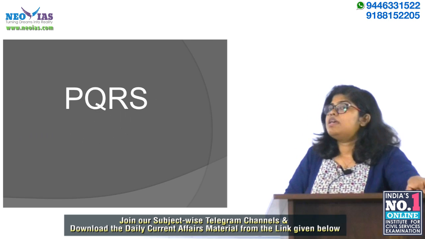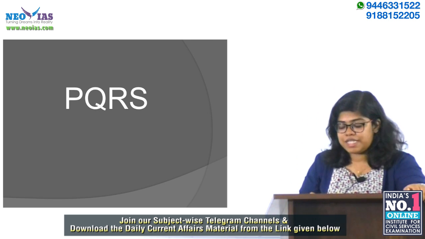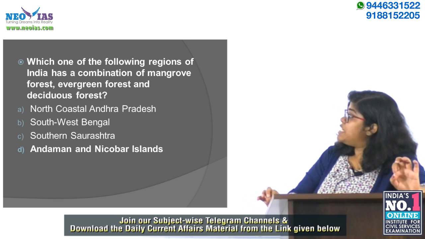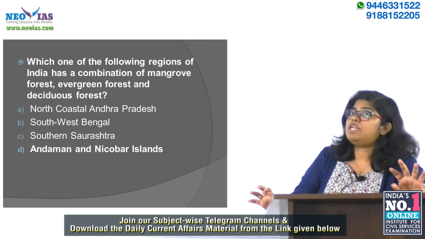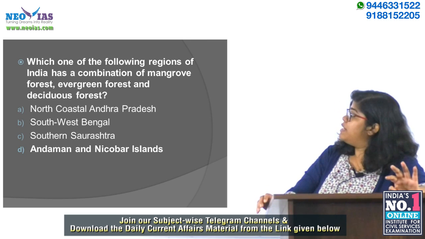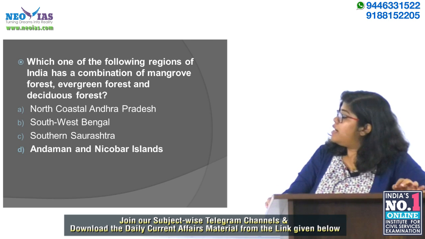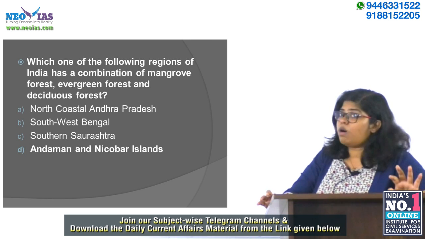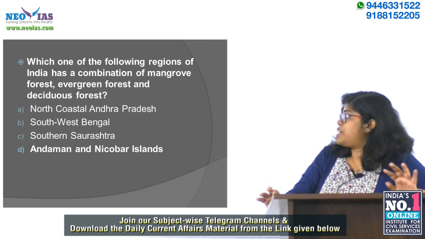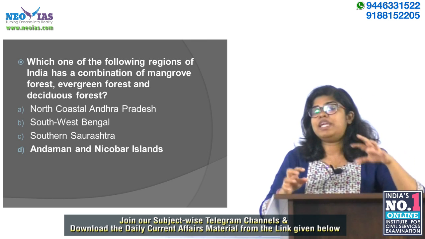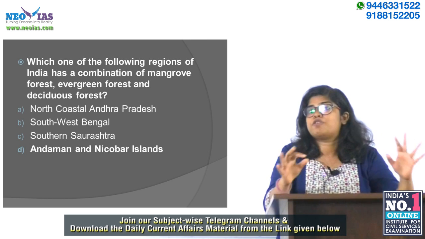Okay. Next is the previous year question revision series. The question we have is, which one of the following regions of India has a combination of mangrove forest, evergreen forest and deciduous forest? The options are North Coastal Andhra, Southwest Bengal, Southern Saurashtra and Andaman and Nicobar Islands. Okay, so we'll iterate one by one. We need a combination of three types of forest.